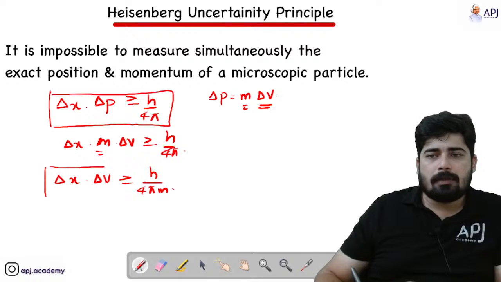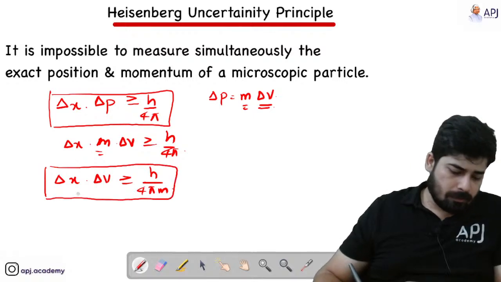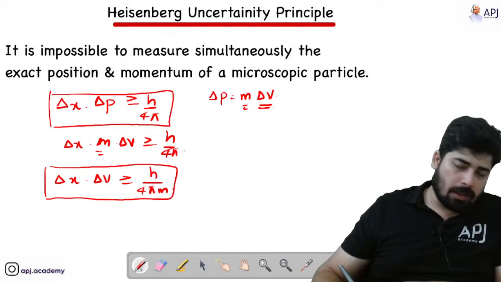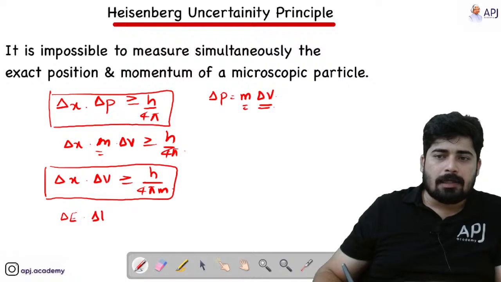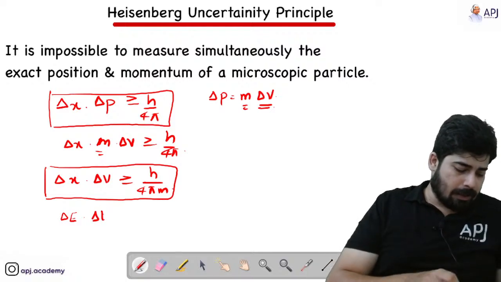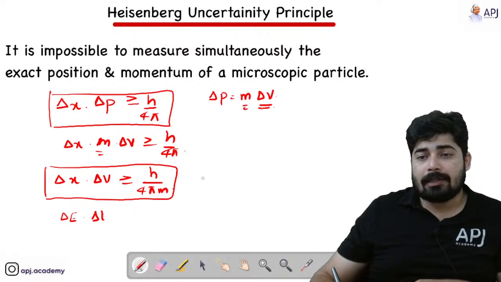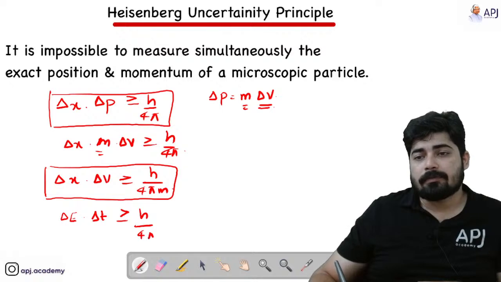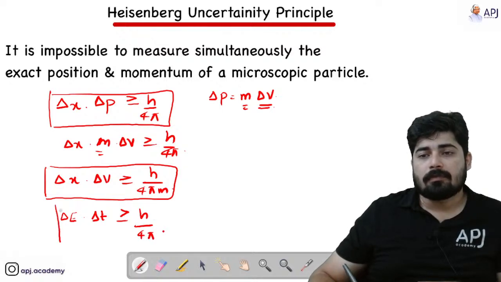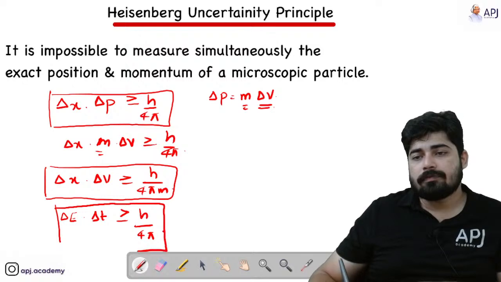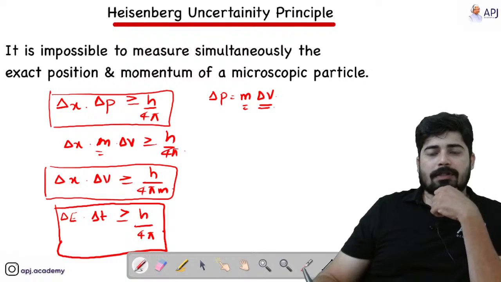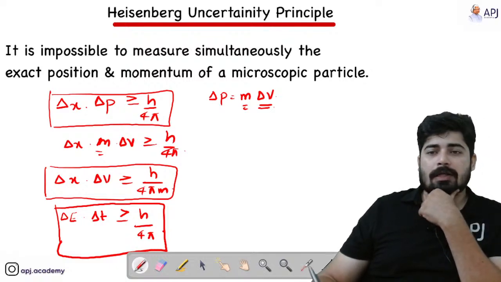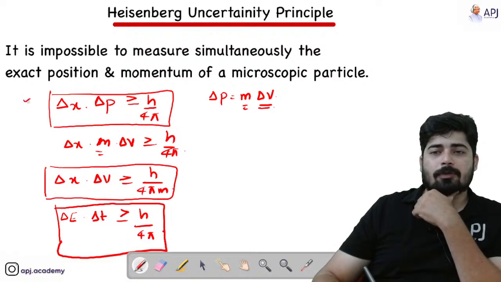I'll be giving you one more relation with regards to the Heisenberg principle, that is delta E dot delta T. Delta E is the uncertainty in energy, and delta T is the uncertainty in time, that is greater than or equal to h by 4 pi. Hope this is clear, students. Okay, so these three relations you have to learn by heart.